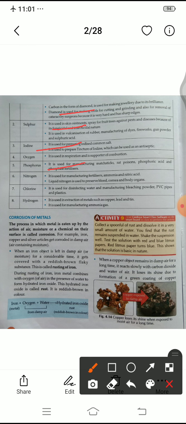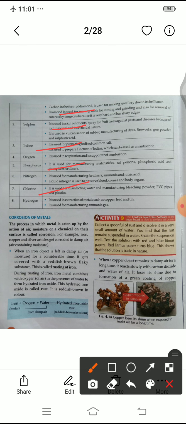Now I am telling you about chlorine. The next non-metal is chlorine. It is used for disinfecting water and manufacturing bleaching powder. It removes all the bacteria and germs from the water, with a limited amount of chlorine, not more.